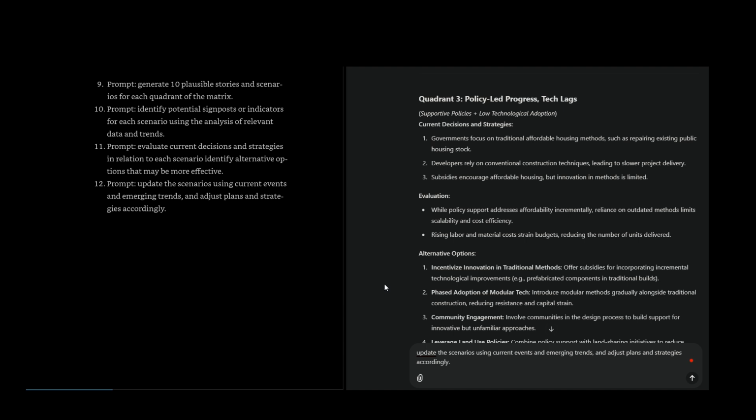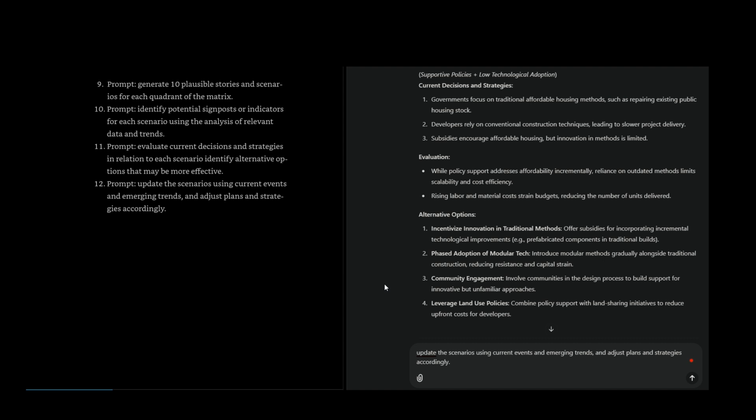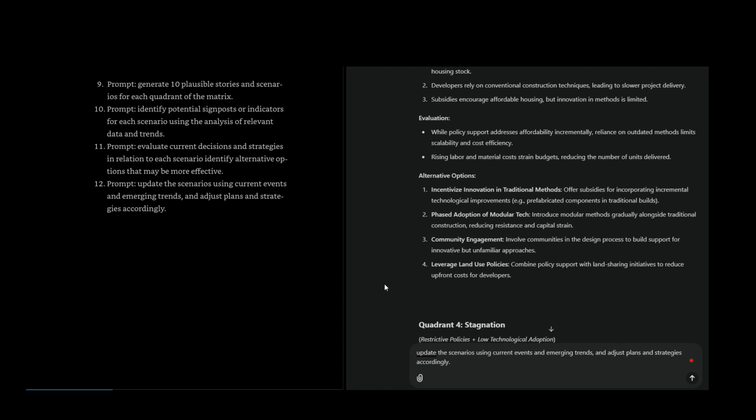Evaluation: while policy support addresses affordability incrementally, reliance on outdated methods limits scalability and cost efficiency. Rising labor and material costs strain budgets, reducing the number of units delivered. Alternative options: incentivize innovation in traditional methods. Offer subsidies for incorporating incremental technological improvements, e.g., prefabricated components in traditional builds.